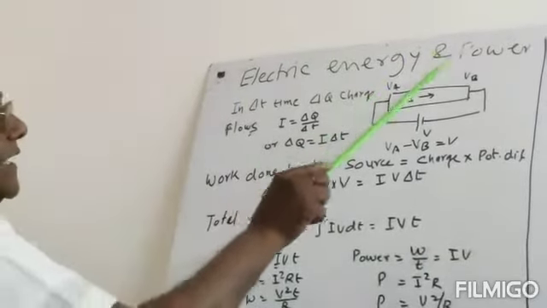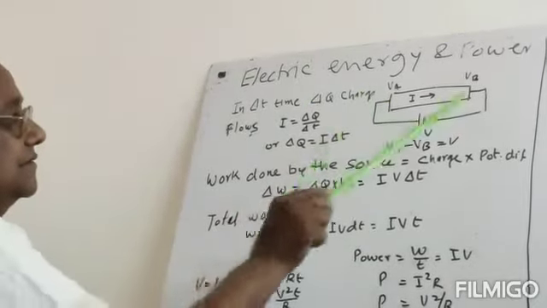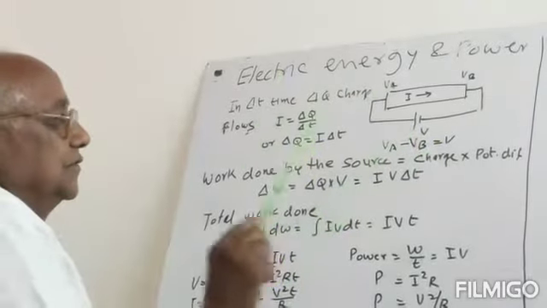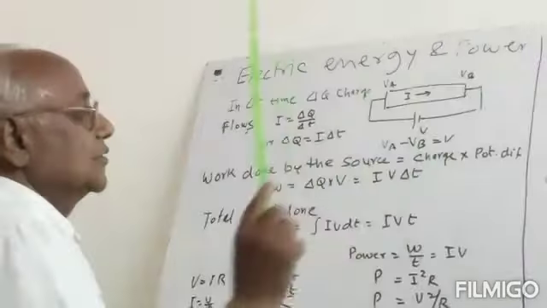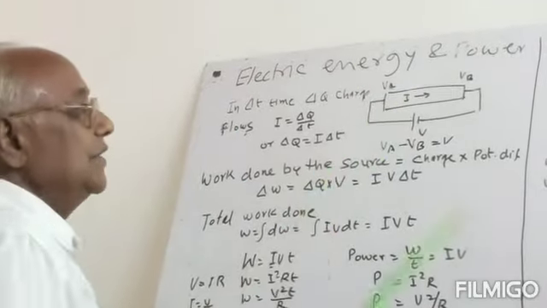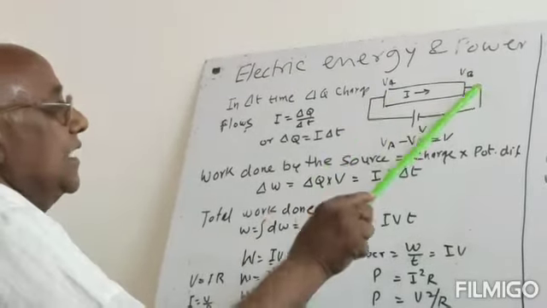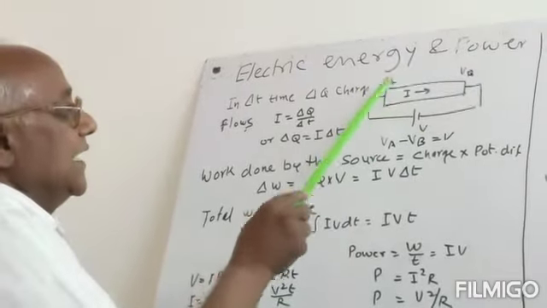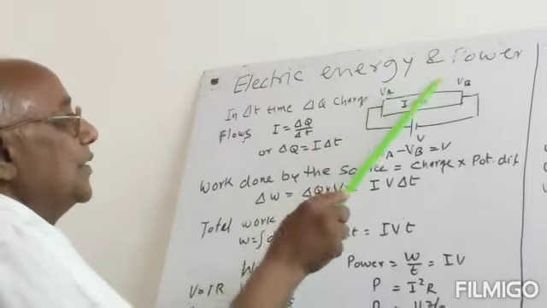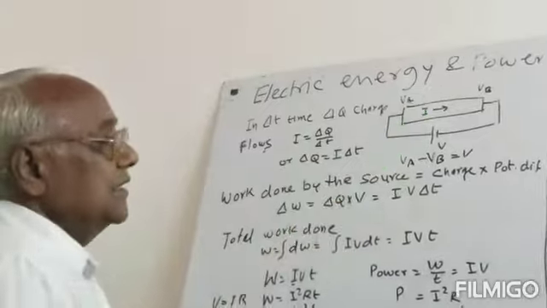Electrical energy and electrical power. Now, if we have a conductor and we connect it to an external source of potential, the current will pass. Then the current will be uniformly passing through this. If you take this end A and this end B, then the potential of end A is greater than B, so current will flow from A to B. If VB is greater than VA, then current will flow in the reverse direction.